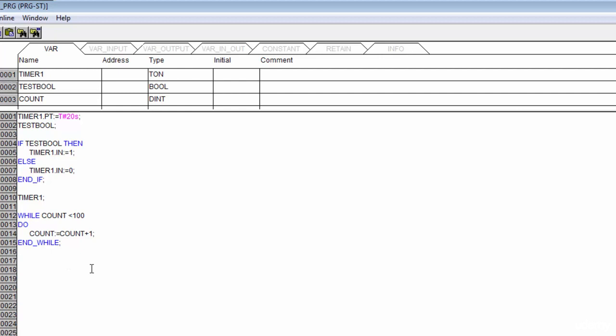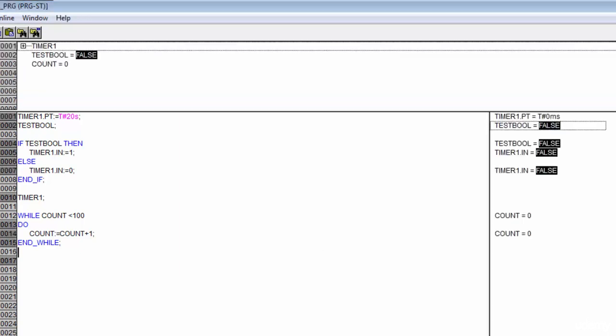And once I run this program, that count should jump right up to 100 almost instantly. So let's go ahead and test this out. We're going to go online and go into run, and bang, just like that. Our count iterated very, very quickly. We got 100 scans out of this thing. It went right up to 100. And then it'll never enter that while loop again unless something happens to lower my count down or change its value and make it something below 100.